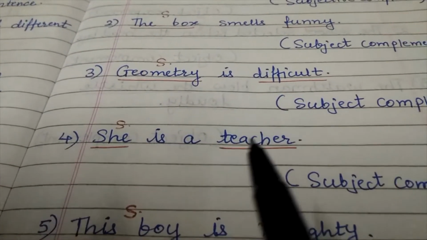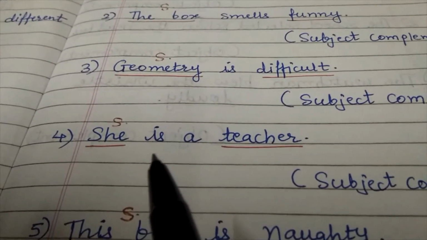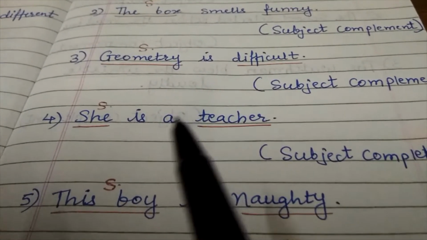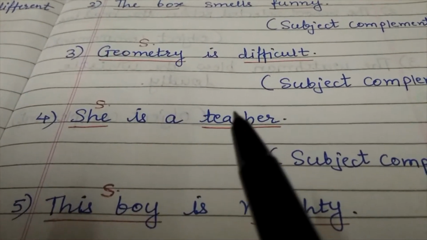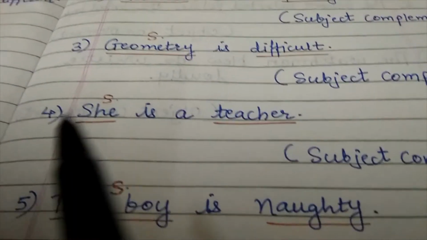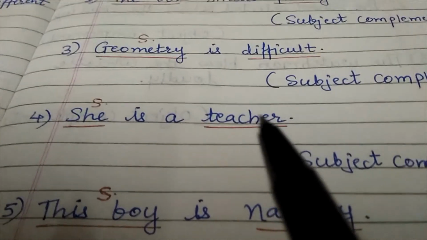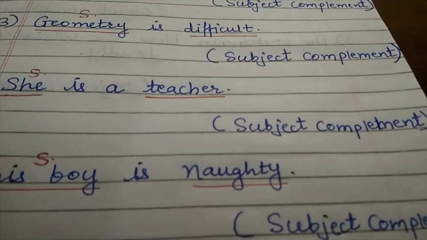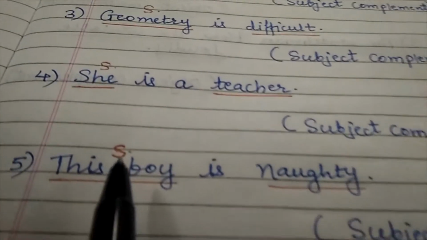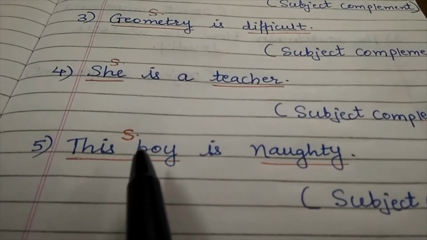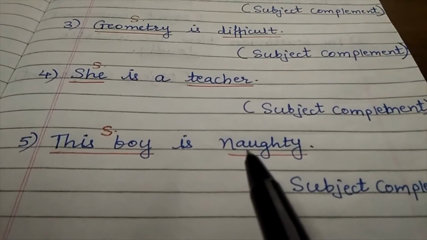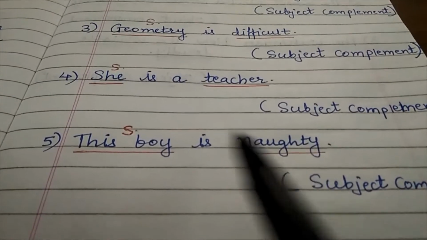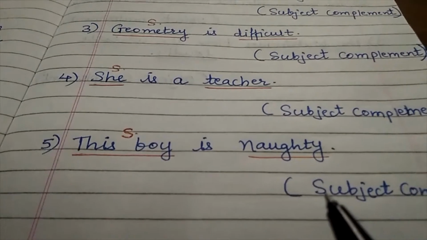Now next, she is a teacher. Here she is the subject, is is a linking verb and a teacher is a subject complement, as she and teacher are the same person, means she is connected to teacher. So teacher is a subject complement. This boy is naughty. Here, this boy is the subject and naughty is the subject complement, as this boy and naughty are connected with each other. So, naughty is the subject complement.